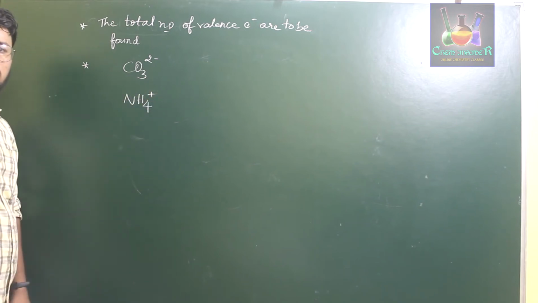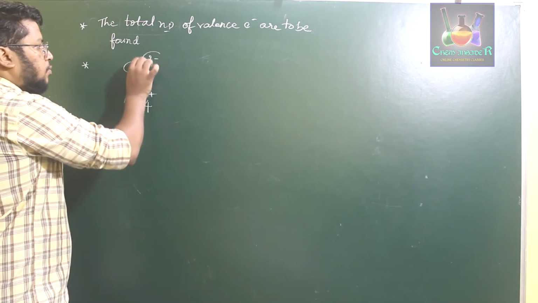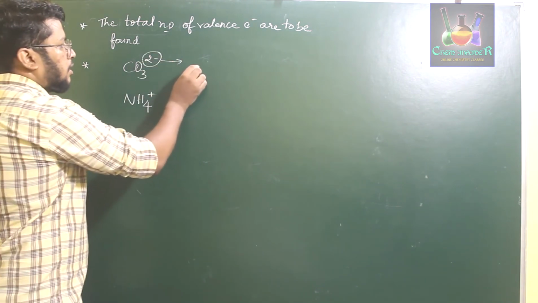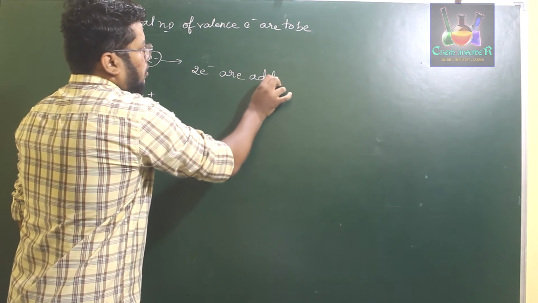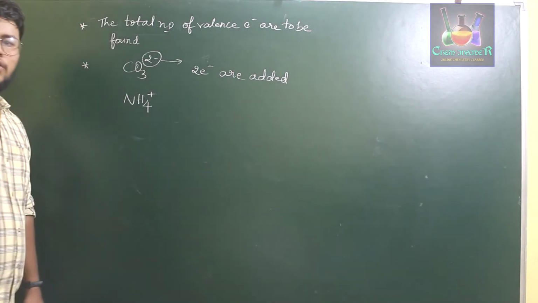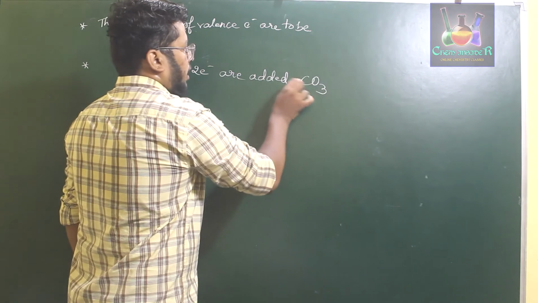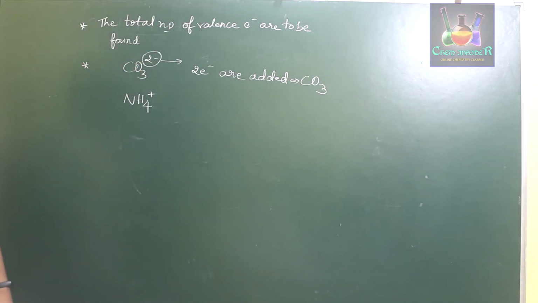In CO3 2 minus, the 2 minus present as a superscript is nothing but 2 electrons added to the neutral CO3 molecule. So 2 electrons are added to CO3 in order to form the CO3 2 minus structure.